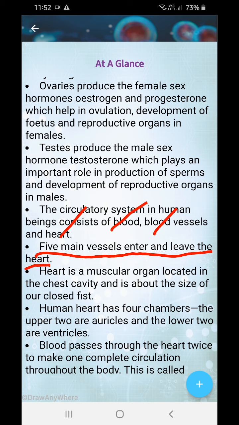Okay, the heart is a muscular organ located in the chest cavity and is about the size of our closed fist. Heart size varies from human to human. My heart size is my fist size, your heart size is your fist size. The human heart has 4 chambers. The upper 2 are auricles and the lower 2 are ventricles. Next, blood passes through the heart twice to make one complete circulation throughout the body. Once it's impure and then it's pure.